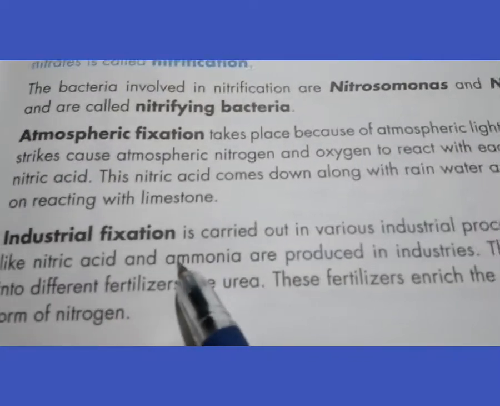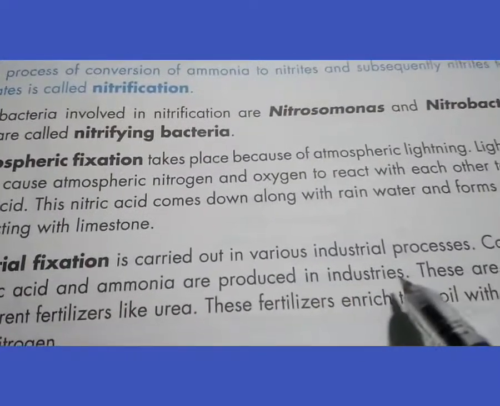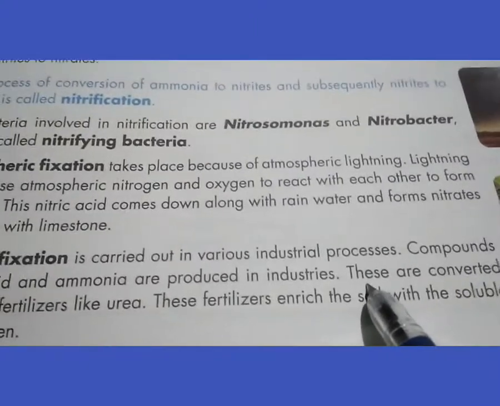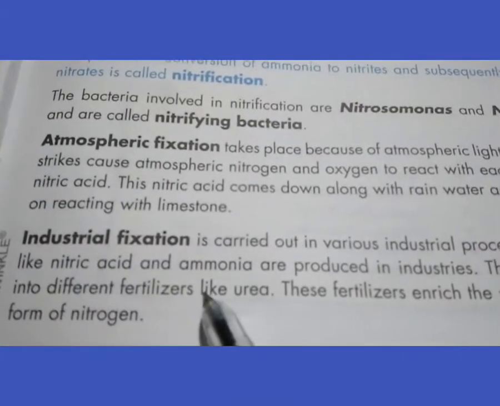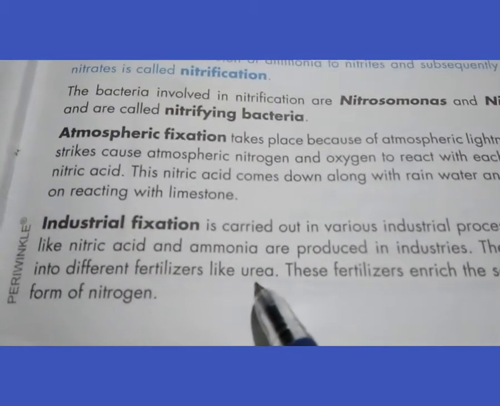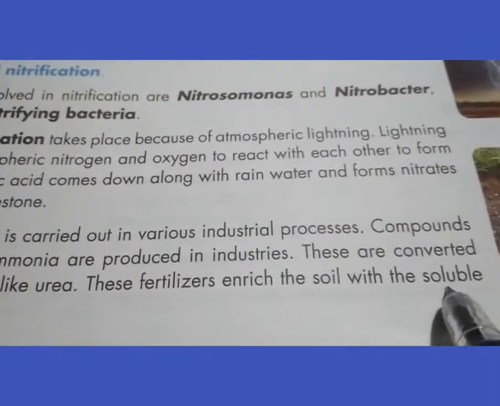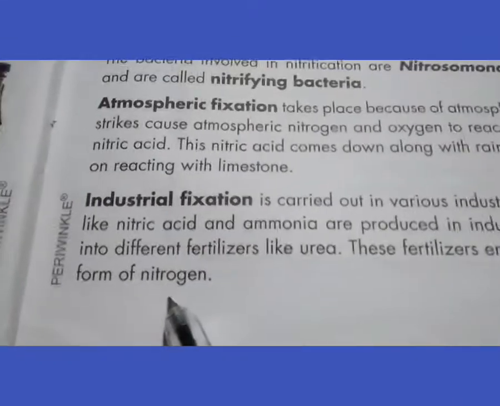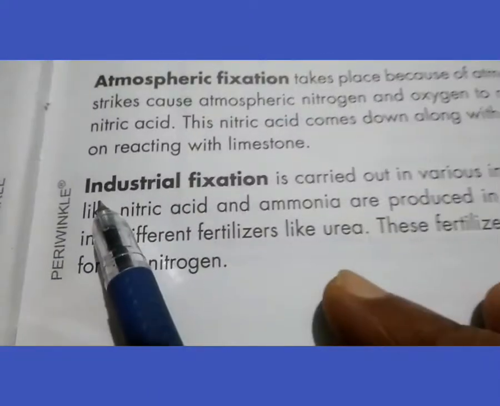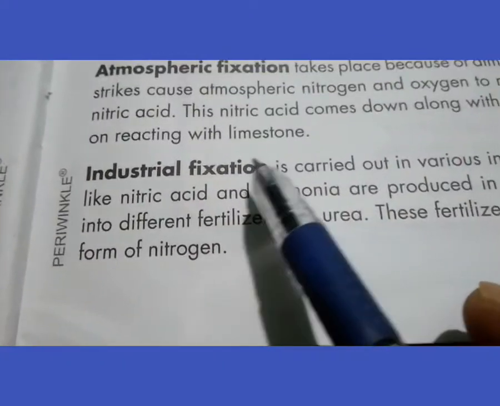Nitric acid and ammonia are produced in industry chemically, that is man-made. These are converted into different fertilizers like urea, and this white or black colored material is known as urea. These fertilizers enrich the soil with the soluble form of nitrogen, and in this way industrially we can fix nitrogen into nitrates.